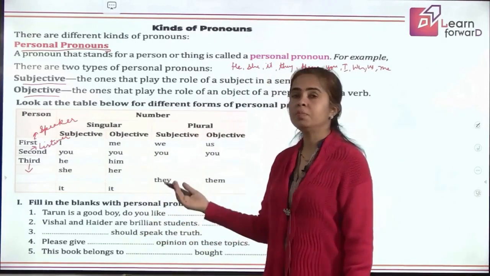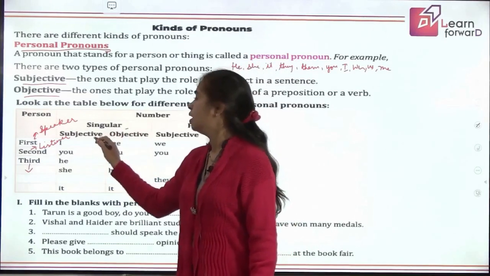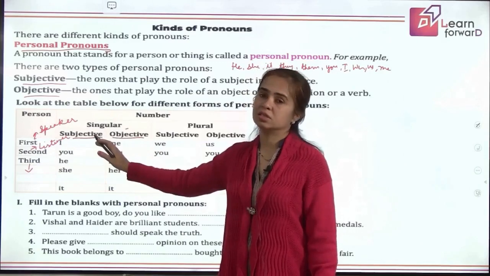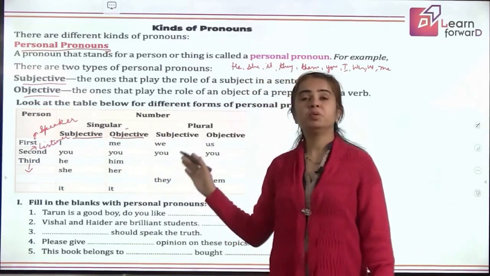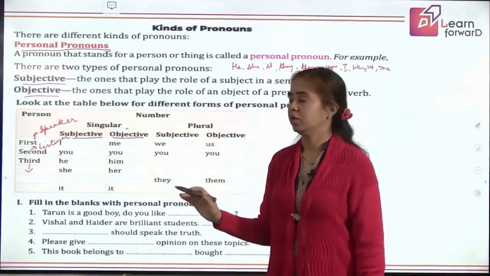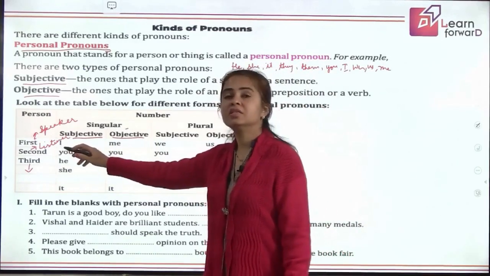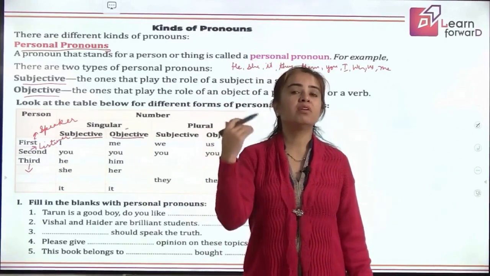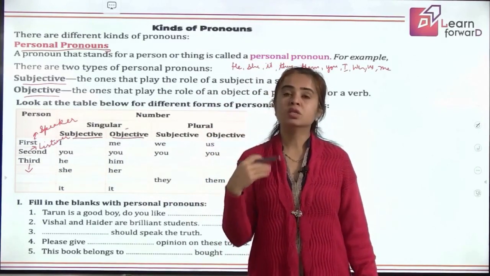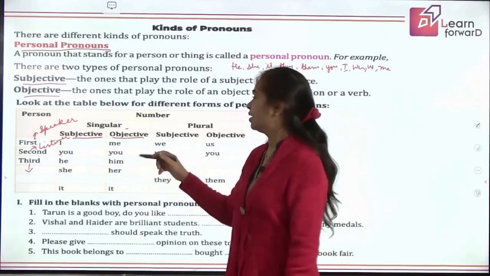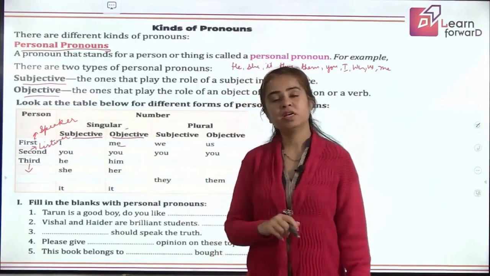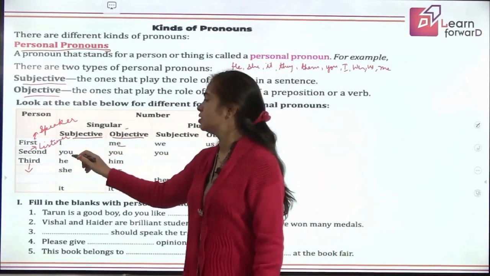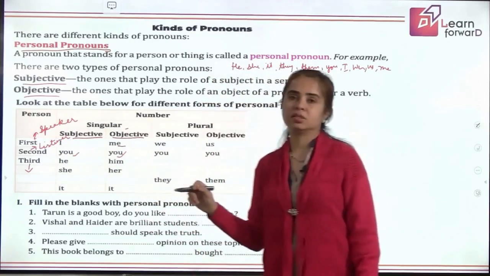Now in these three persons we have, as I told you, subjective case and objective case. Subjective means the doer, the subject of the verb. Objective case means the receiver, the object of the verb. Like I is in subjective case. I gave you my book and you gave me the notebook. So me is the receiving now. That is why I changes into me in objective form. This is the meaning of subjective and objective. But the second person remains you in both the cases, right?